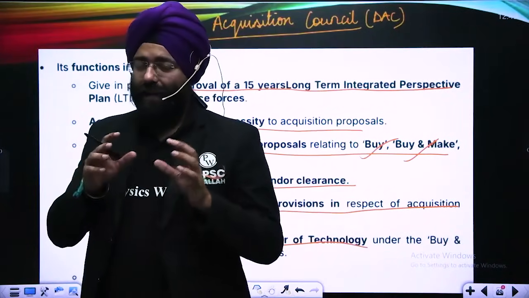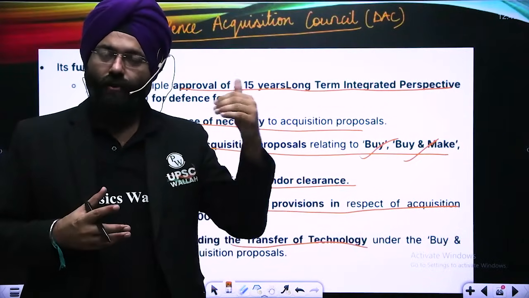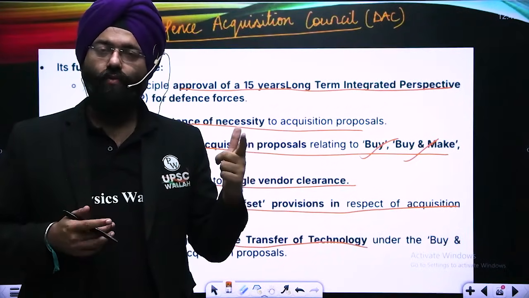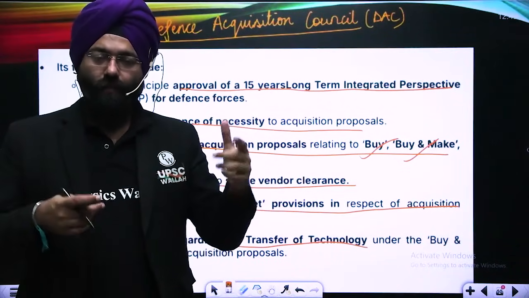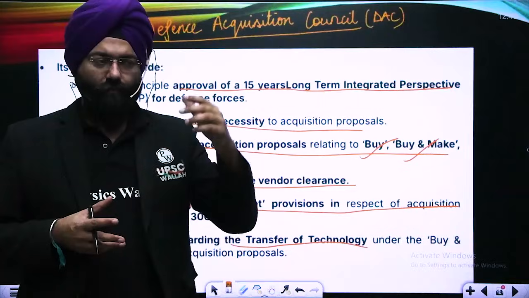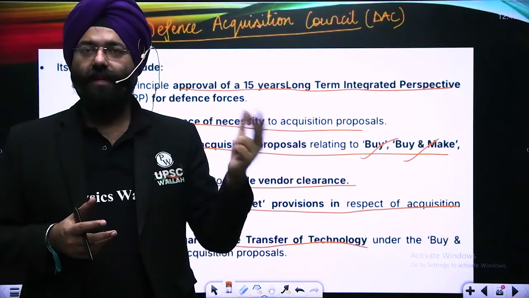So it basically aims at first long-term planning of what has to be bought, then secondly focusing on what has to be bought, what can be produced indigenously, or what mix of both can be done. Along with it, proper clearances in a single way so that delays are not there, because delays lead to cost escalation.